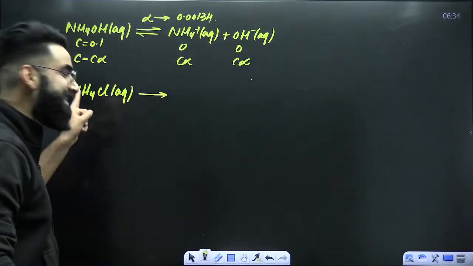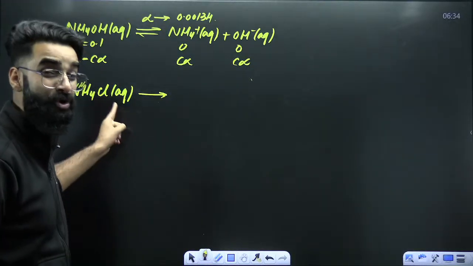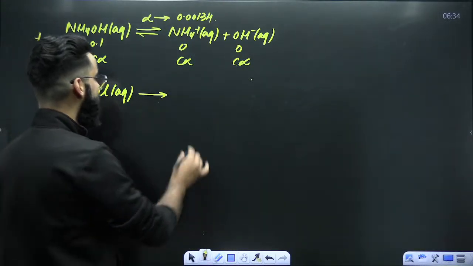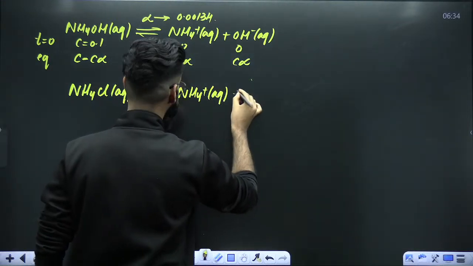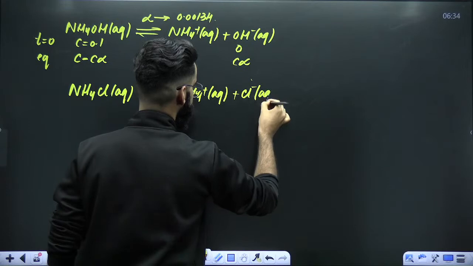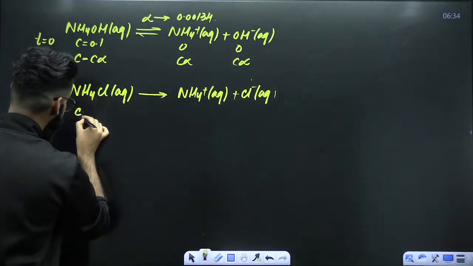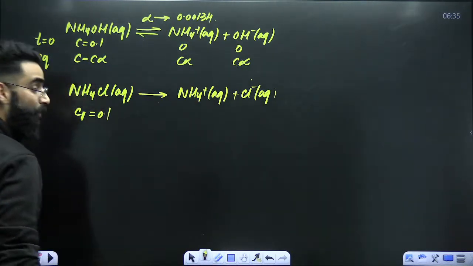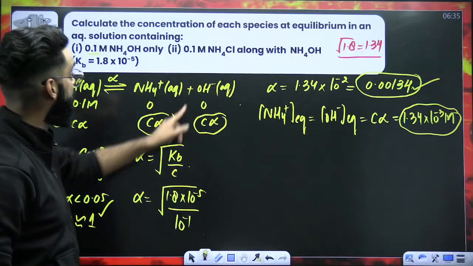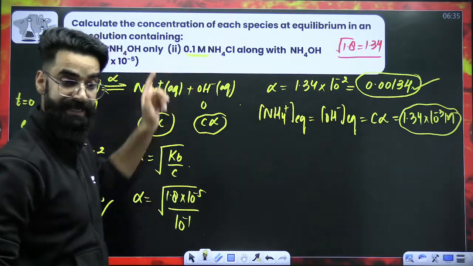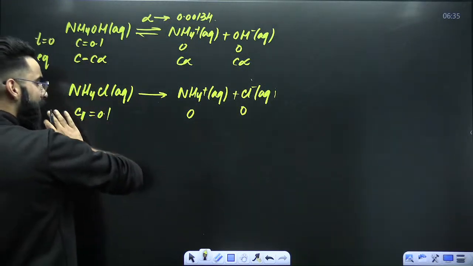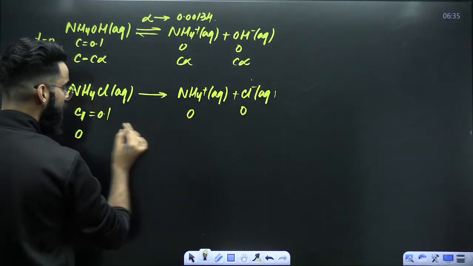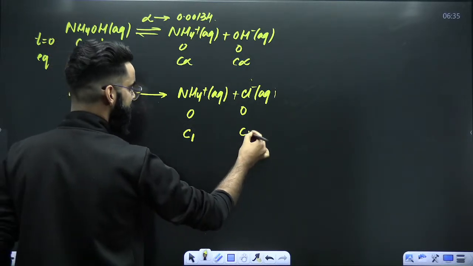So this NH4Cl is absolutely a strong electrolyte here, and it will undergo complete dissociation into NH4 positive aqueous plus Cl negative aqueous. Let's assume its concentration is C1, which is given as 0.1 molar as per the question. This is 0 in the beginning; with 100% dissociation, this will be 0, this will be C1, this will be C1.